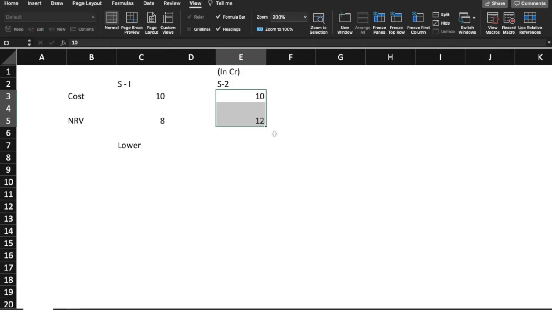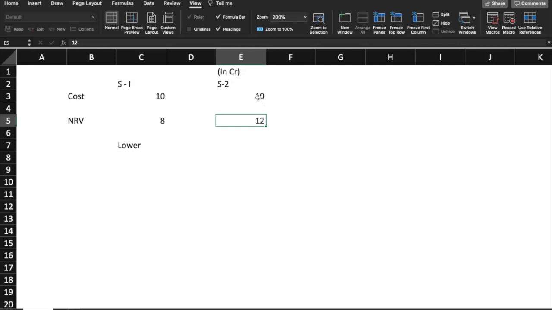So please don't recognize that, because it is possible when you clear this inventory in the market, you may not get the same 12 crore. Because by the time, things could have changed in the market. As at 31st March it is 12 crore. Let's say by the time you try to push this off in the market in April, unfortunately the value has come down to 9 crore. It means at that time you will be facing a loss of 1 crore. So the concept of conservatism says, if you have not earned a revenue, please do not recognize it. So we are not going to recognize it at 12 crore.